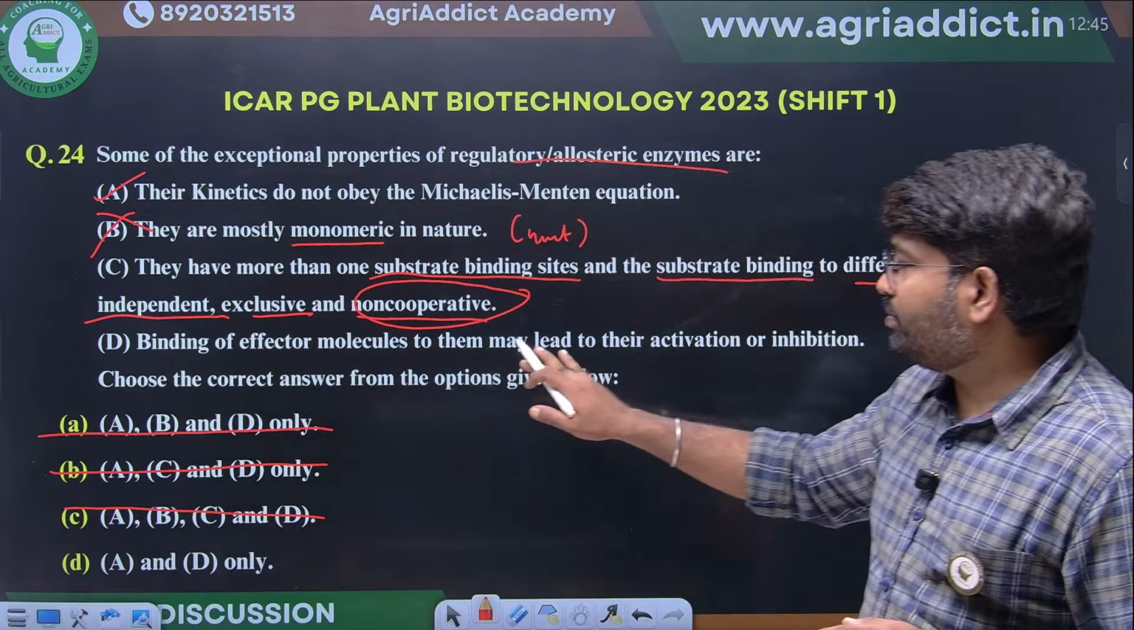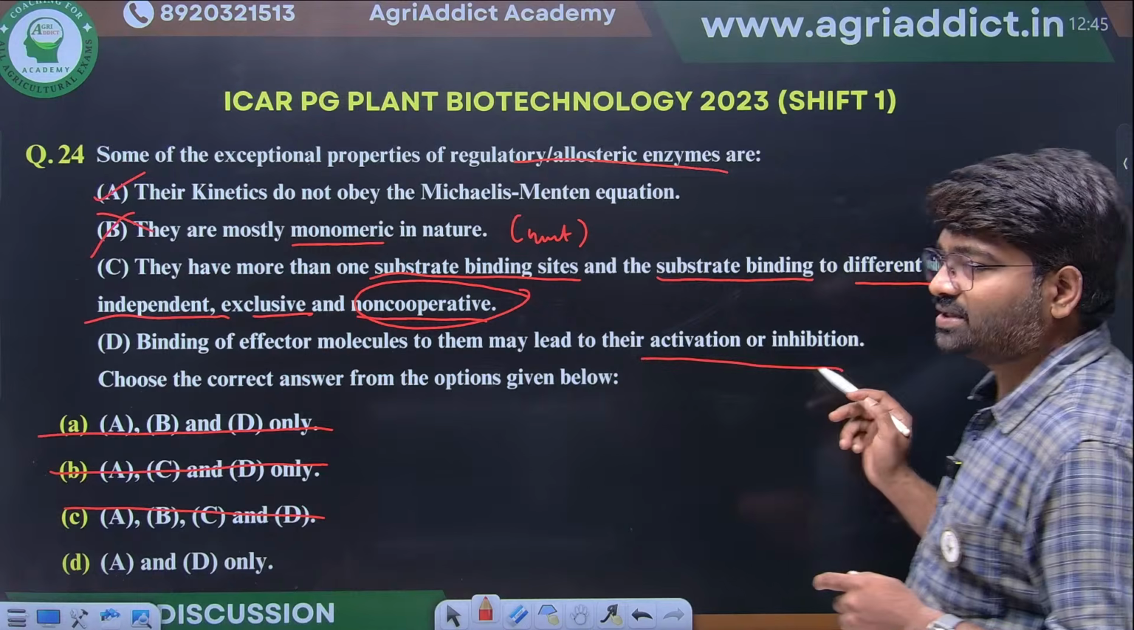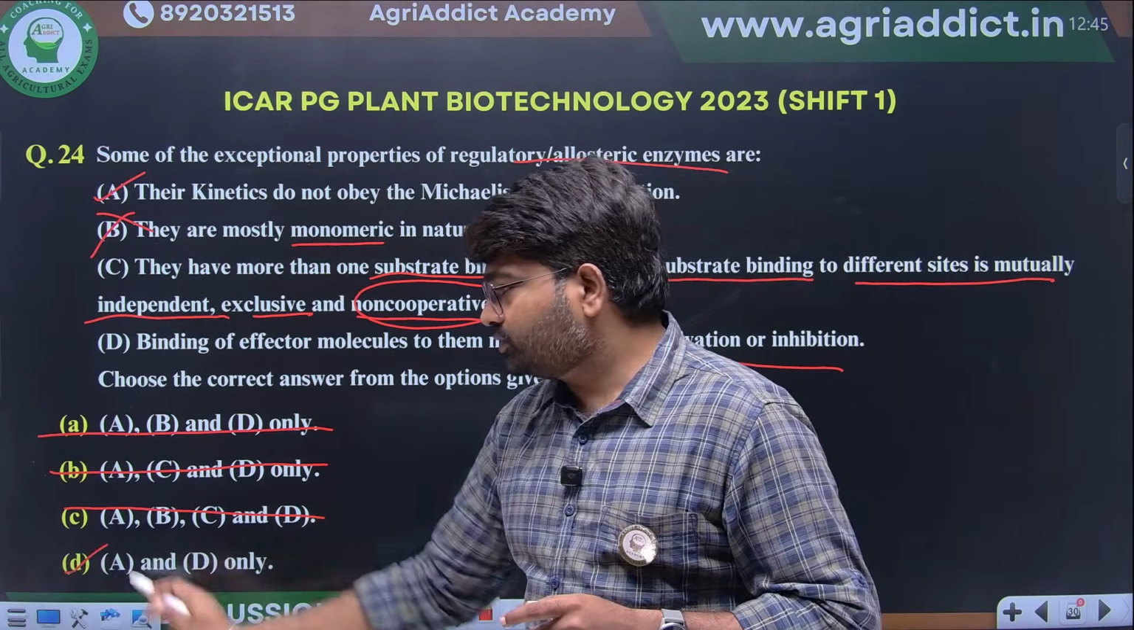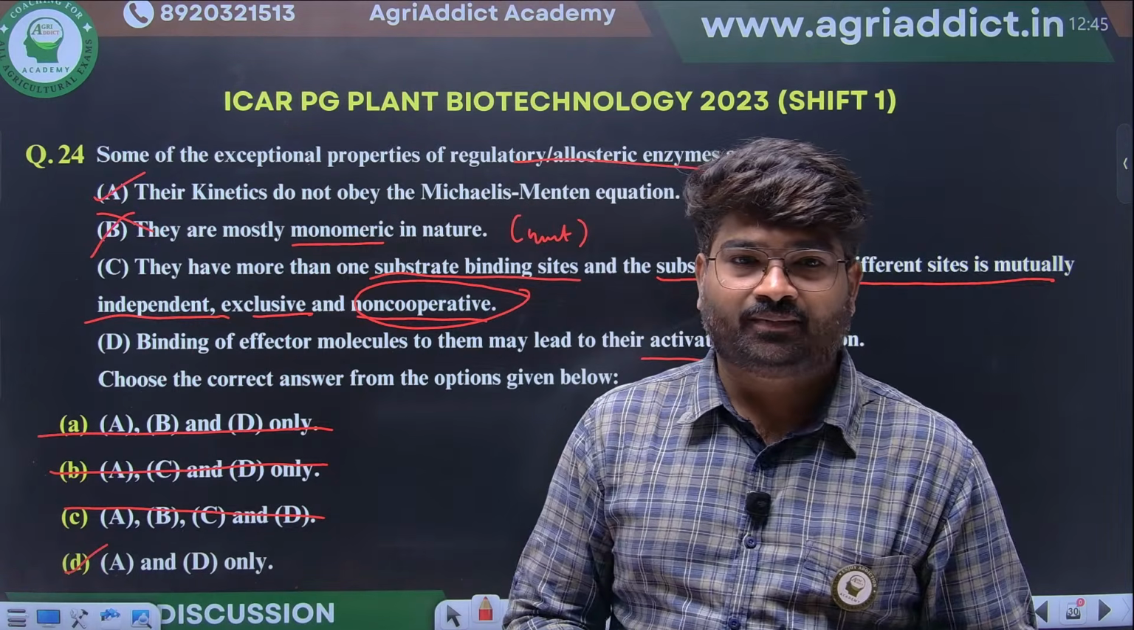Binding of effector molecule to them can lead to their activation or inhibition. This is correct, yes. So option D will come. Yes, this is correct.